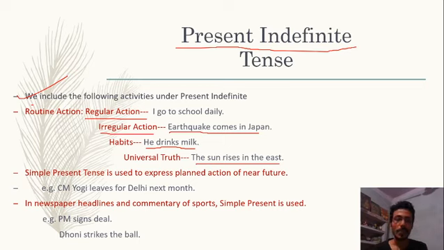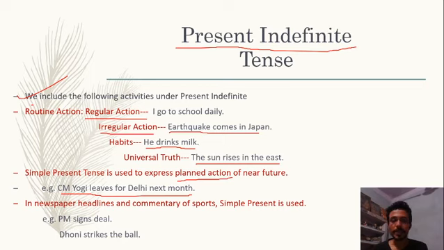The next point when we use present indefinite tense is to express a planned action of the near future. Planned action of near future means that in the near future something is going to happen and that action is already pre-planned. For example, CM Yogi leaves for Delhi next month.